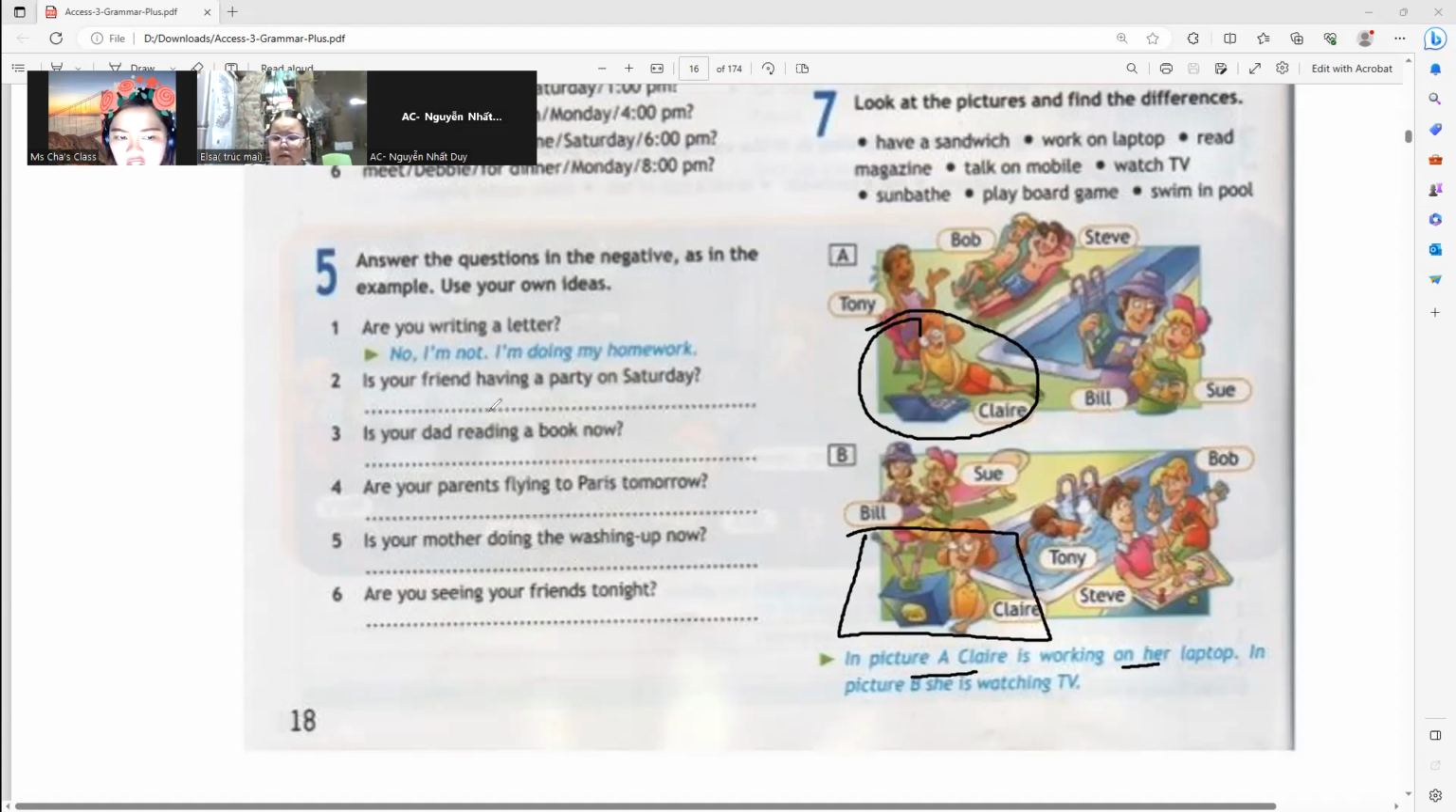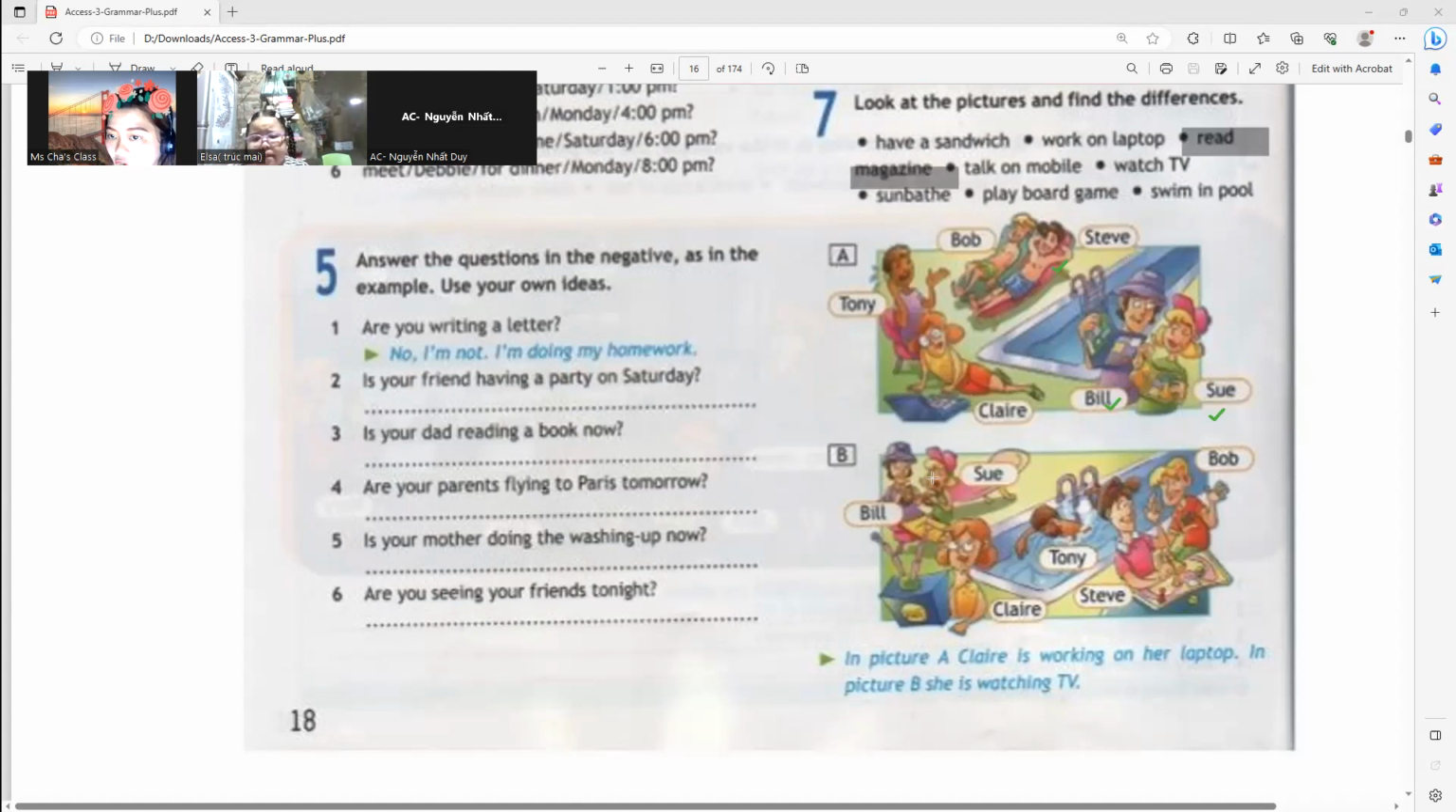Let's talk about Bill and Sue. In picture A, you can choose on top whether Bill and Sue are playing or reading. In picture B, they are skateboarding. All right, so reading magazines. In picture A, they are reading magazines. In picture B, they are skating.